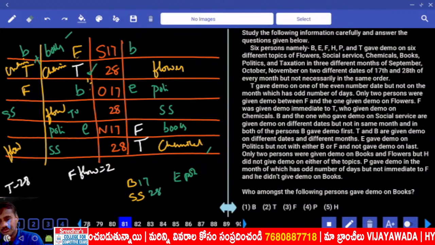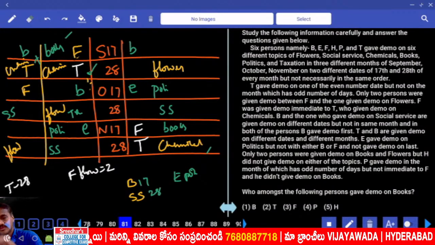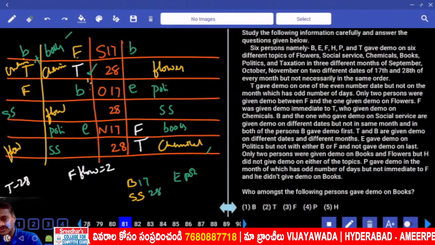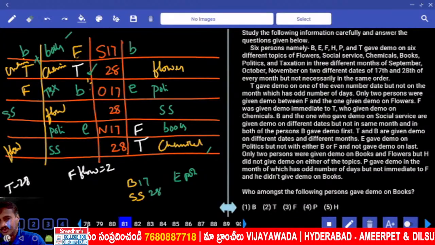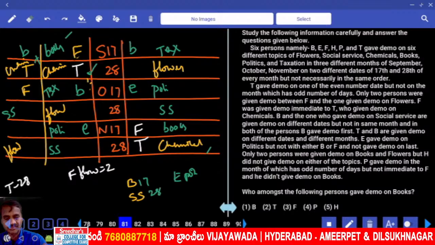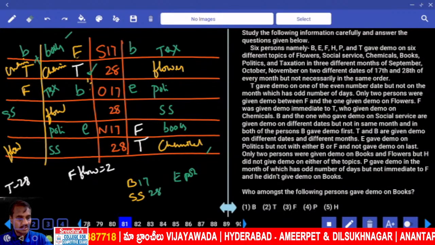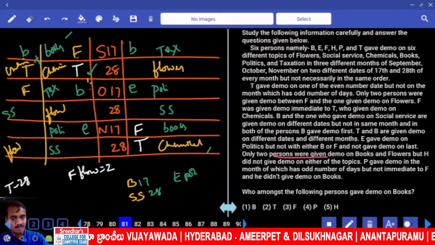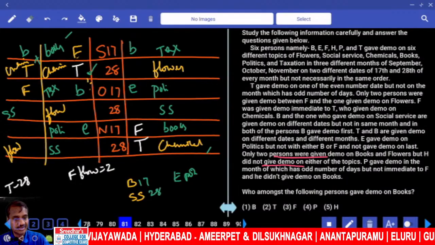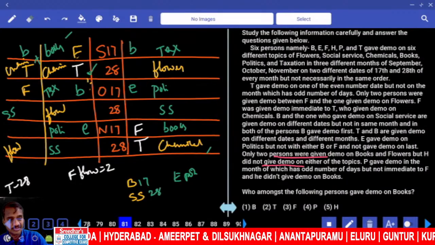Taxation. Now B is taxation. Then here again B is taxation. Then BRF. And only 2 persons between books and flowers. H did not give demo on either of these 2 topics.